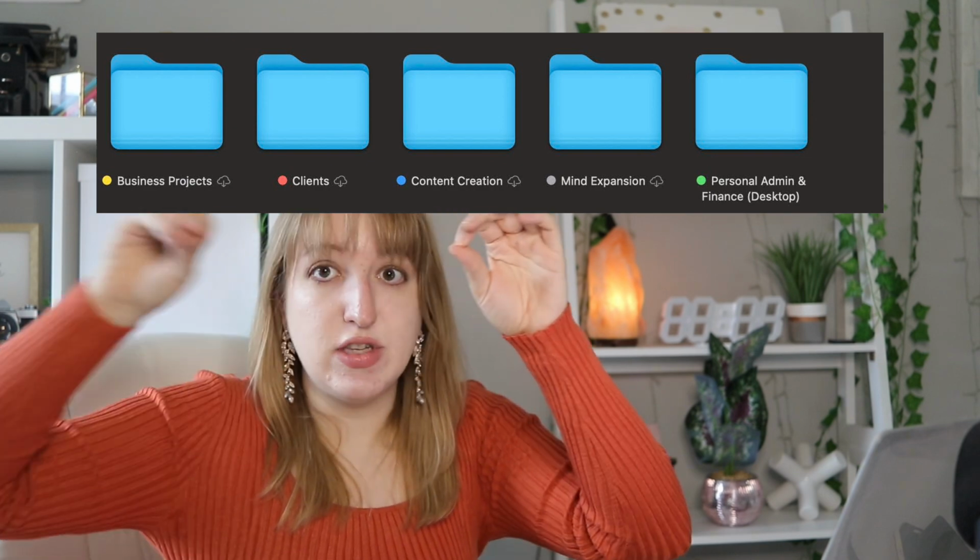So every pillar has a folder. So you're gonna have a mental clarity one, a mind expansion, you're gonna have them all. And what's cool about a lot of these platforms is you can color coordinate. You can even color coordinate ChatGPT now. That one is actually part of this as well. So anything that has a folder is going to have a color as well, and it's going to be organized into the 13 pillars. I don't usually add those 3 top levels, I just do the 13, and I just know which one they're part of. So for me, this could include things like Google Drive, my desktop.